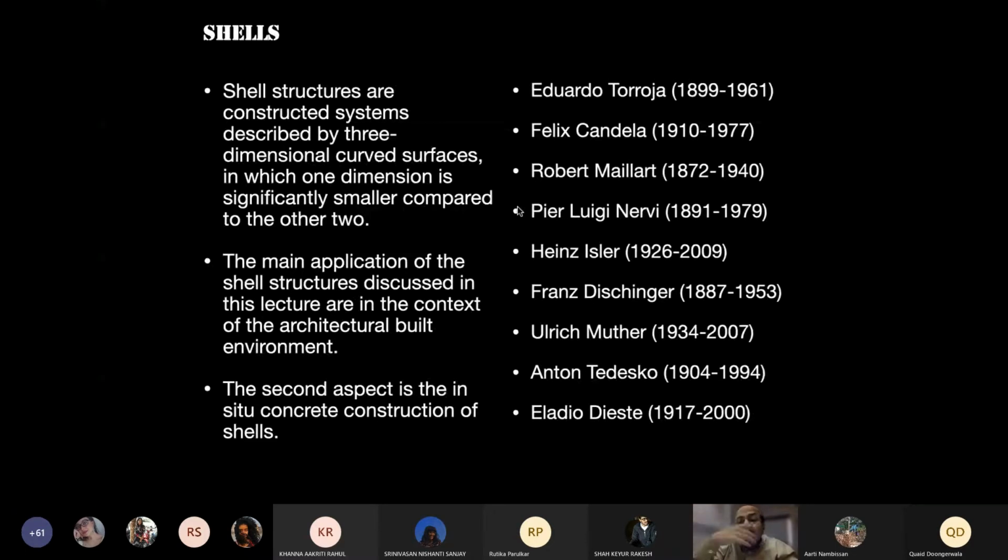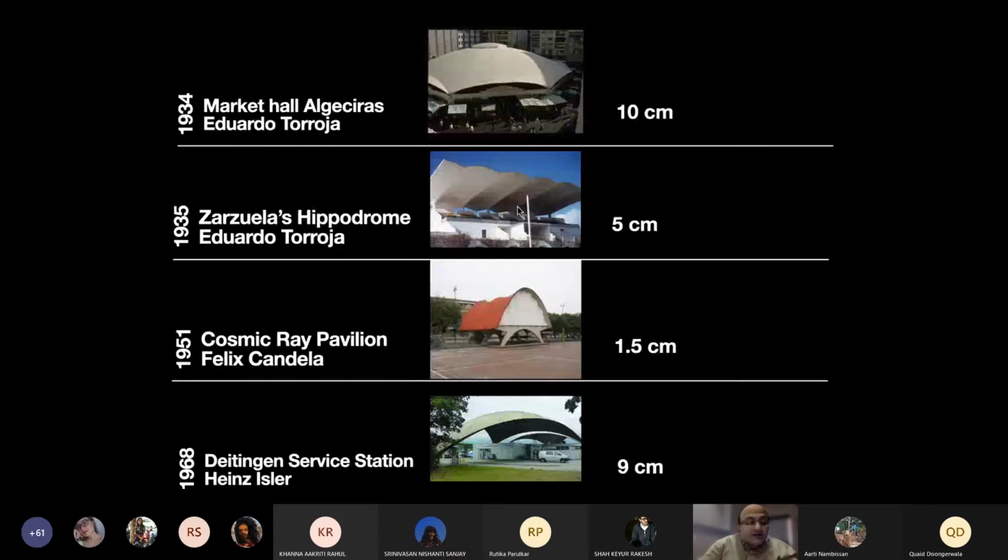but it wasn't used very intensely as an architectural roofing material. It is only later, so you can see all these engineers toying with it right from the 1950s, etc. It's only later on that you have architects. So these are some of the works by the engineers. Some of them were engineers, architects, etc. So you see that right from 34 to 35 to 51, the engineers were really exploring this material. But architects then started looking at this idea of shells as a roofing material.